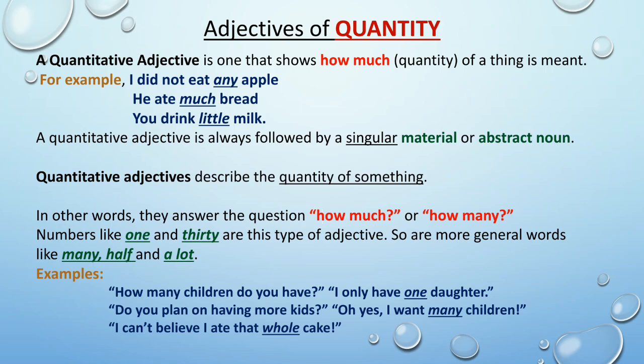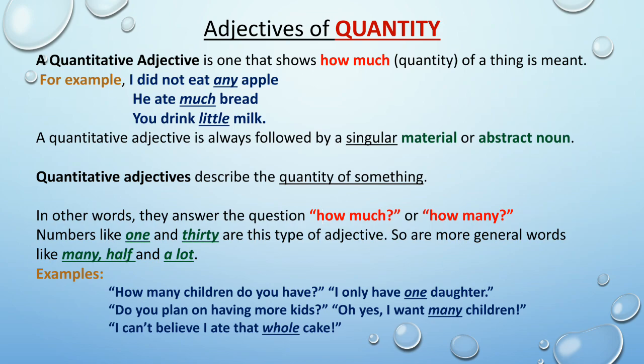Quantitative adjective describes the quantity of something. In other words, they answer the question how much, how many. Numbers like 1 and 30 are this type of adjective. So are more general words like many, half, a lot. So, if we want to describe a thing in particular, we can use the words like 1, 30, 20, 24. That means these numerals. And if we want to use some general words to describe the quantity of a thing, we can use the words many, half, a lot.